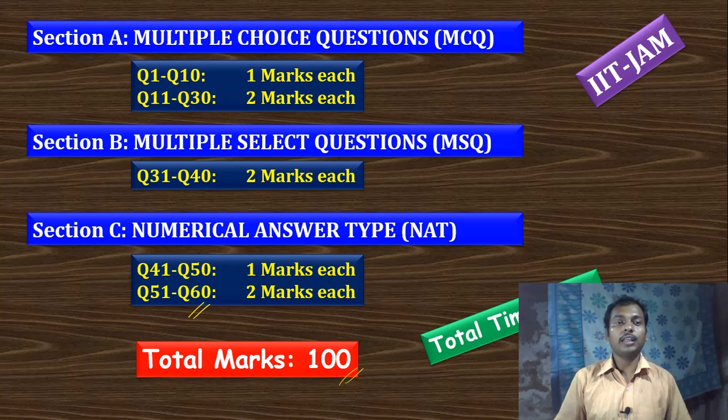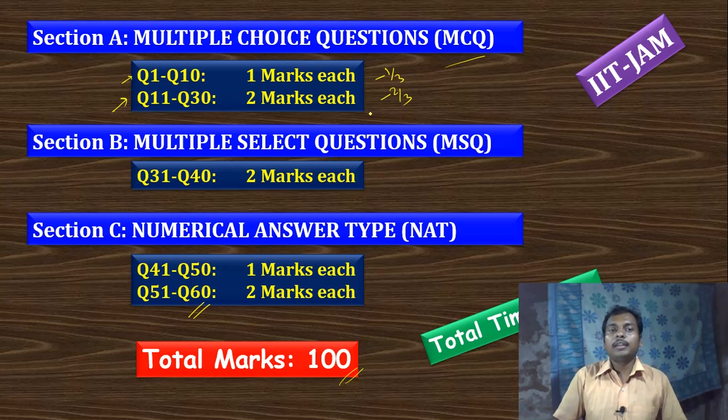In section A there are multiple choice questions, this is MCQ, and in the MCQ, question numbers 1 to 10 are for 1 mark, and questions 11 to 30 are 2 marks questions. For 1 mark questions the negative marking is 1/3 and for 2 marks questions negative marking is 2/3. In the MCQ there is a negative marking and this is 1/3 of the marks of the question. Okay, so this is the 30 questions.